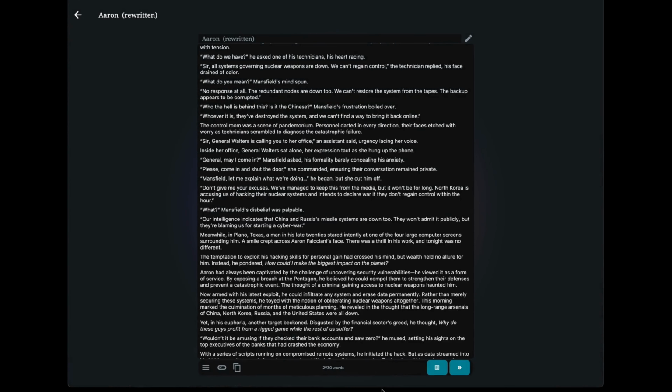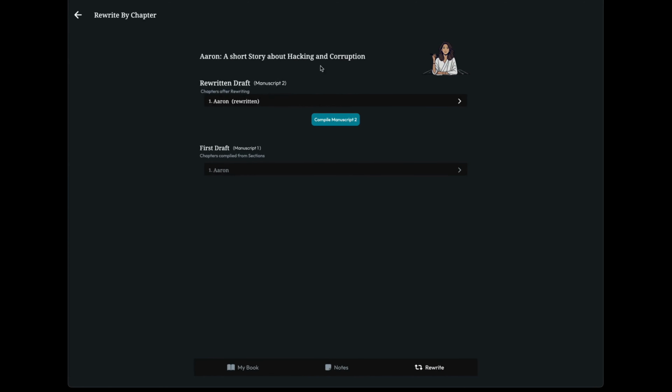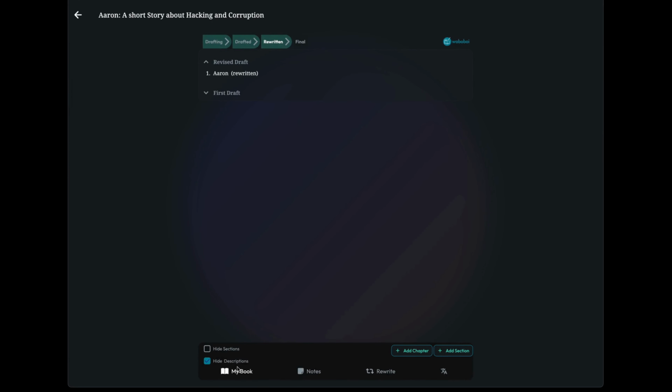Let's imagine I take it, and then I have a rewritten chapter that I can take and use. And again, you could get an assessment of the chapter or whatever. When you do this, let's say I compile what we call manuscript 2, or the final manuscript. I compile this rewritten draft, and when I come back to my book, I see that now it's in the rewritten stage. You see, it has already been rewritten.